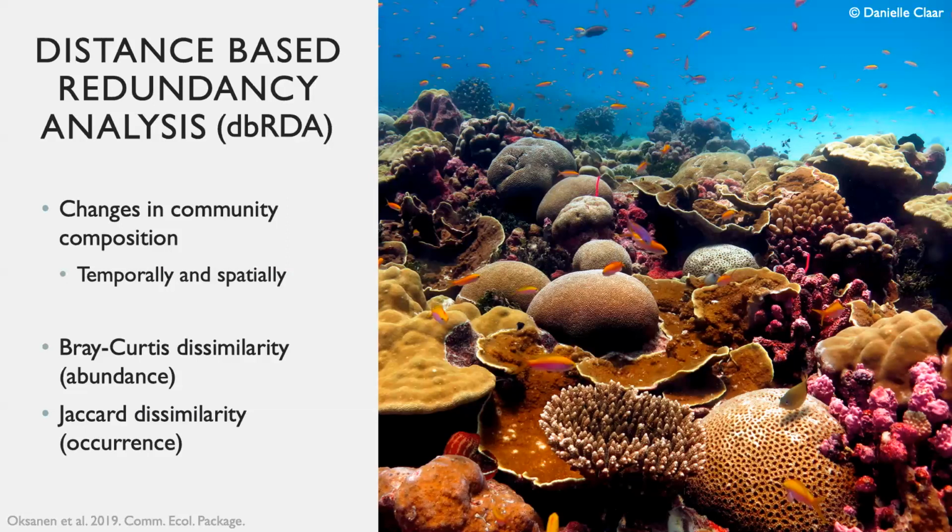I used a distance-based redundancy analysis to analyze changes in community composition on both a temporal and spatial scale in order to investigate the local and global stressors in my coral communities. A distance-based redundancy analysis is a multivariate analysis that uses dissimilarity indexes such as the Bray-Curtis and Jaccard dissimilarity indexes to group sites in my data set together based on similar community structures. So more alike site communities will be grouped closer together and less alike site communities will be further apart. And I paired this analysis with a PERMANOVA, which is a multivariate statistical test, which allowed me to test if different explanatory variables were significant in essentially the clustering of site communities.